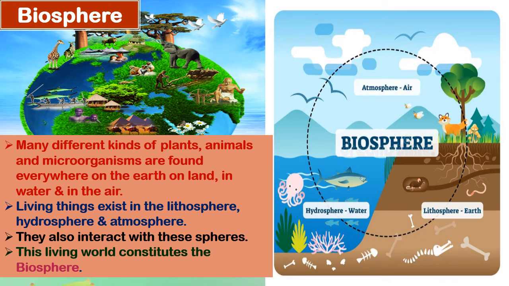Many different kinds of plants, animals and microorganisms are found everywhere on the earth, that is on land, in water and in the air. The living things exist in the lithosphere, hydrosphere and atmosphere. So, we find living things in all the three spheres of the earth. In the lithosphere also, hydrosphere also and the atmosphere also. We see birds flying in the air. Now, they also interact with this sphere, and all these living things on the different spheres, they constitute the biosphere.